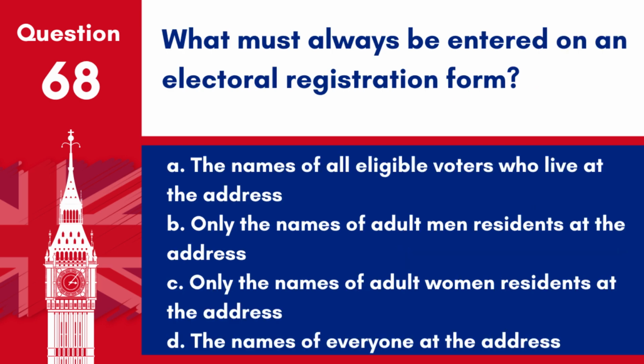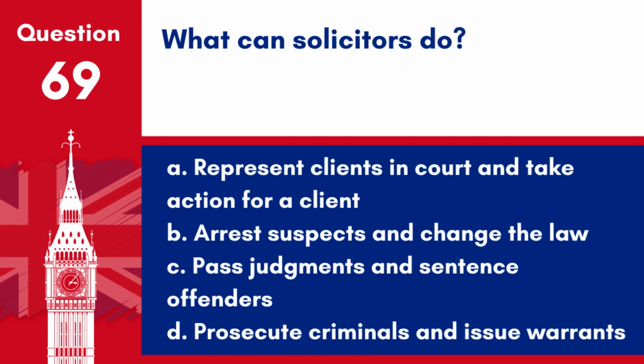Question 68. What must always be entered on an electoral registration form? A. The names of all eligible voters who live at the address. B. Only the names of adult men residents at the address. C. Only the names of adult women residents at the address. D. The names of everyone at the address. Answer A. The electoral registration form must include the names of all eligible voters living at a particular address to ensure they can participate in elections.